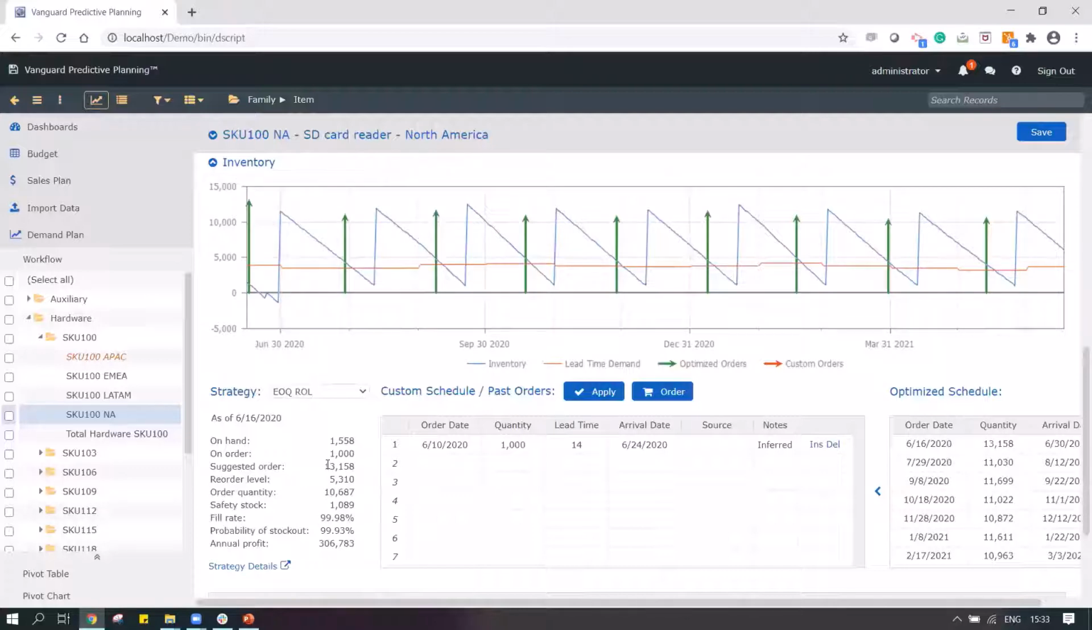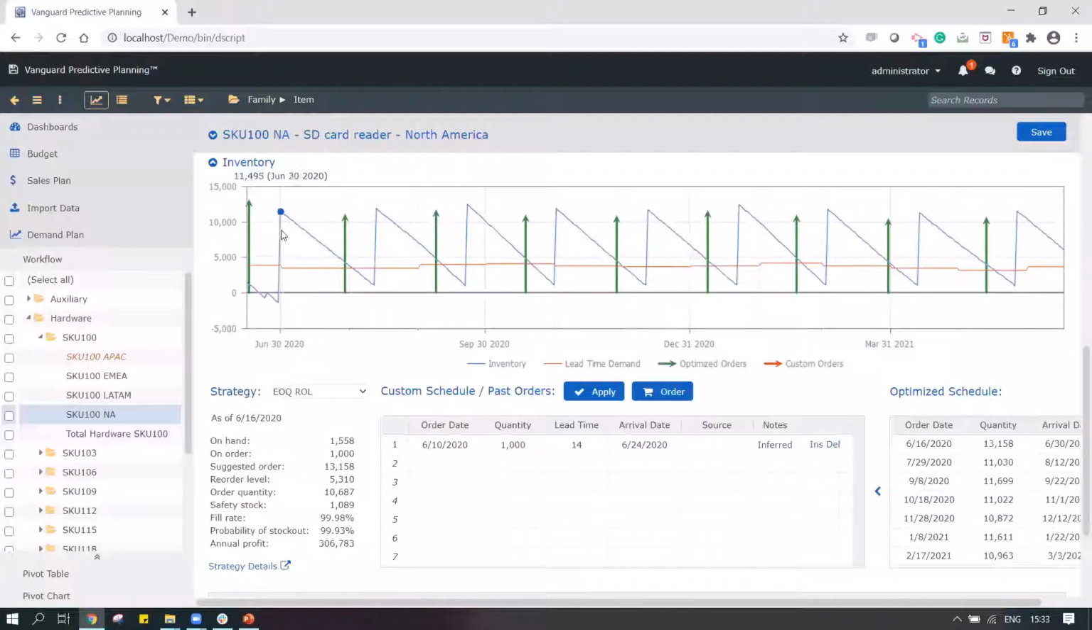The order that I would be placing on 16th of June would arrive after 14 days. The green color arrow is my optimized order. When do I have to place the order? In this case, I have to place the order on 16th, and it will arrive after 14 days.